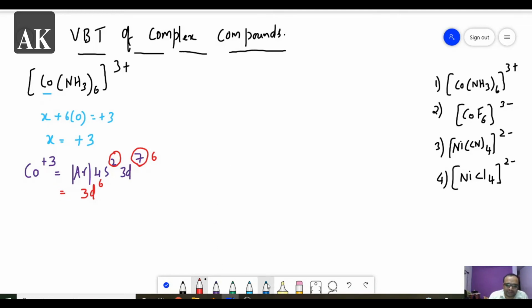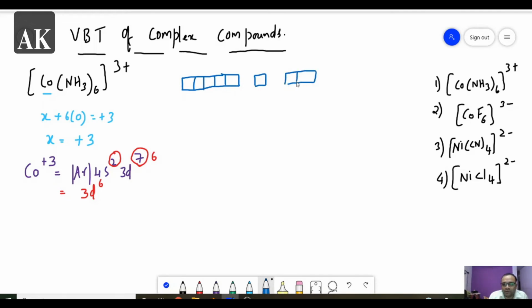Now see this diagram. So after writing this, in a 3d orbital, there are 5 degenerate orbitals, that is dxy, dyz, dzx, dx square minus y square and dz square. So 5 degenerate. So this is 3d. And after 3d we have 4s. And after 4s we have 4p.